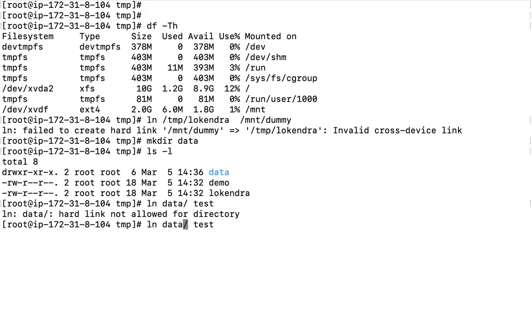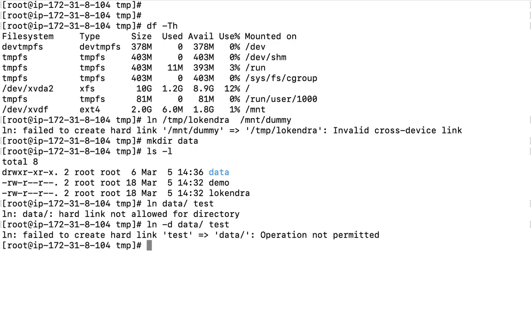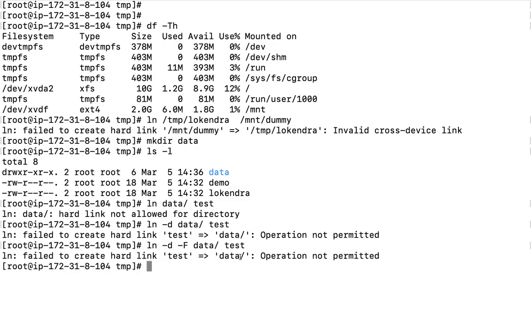But some operating systems and some documents say that if you try to link with the -d option, or maybe with the -F option, it is going to perform the same thing. For a couple of operating systems it might be allowed, but most do not allow this. Why is it so? Let us say you create a link of this folder to its parent directory. In that case, this can create a loop of directories. The operating system will get confused about where to go. That is why the operating system does not allow hard links of directories, right?